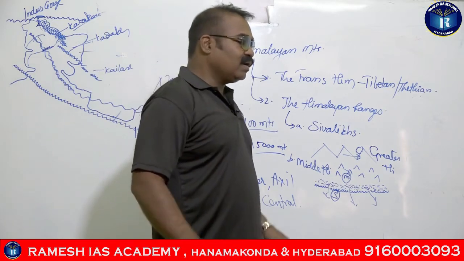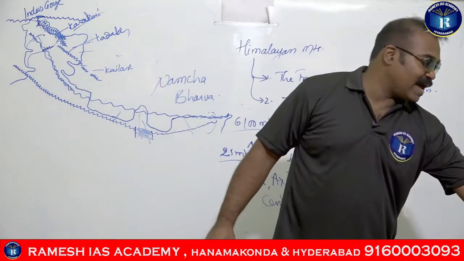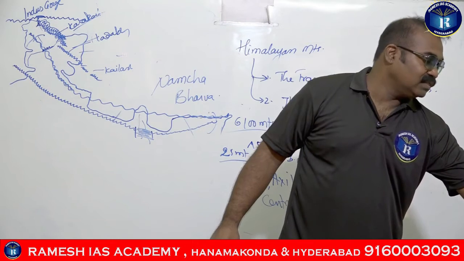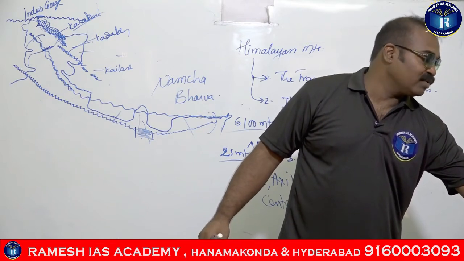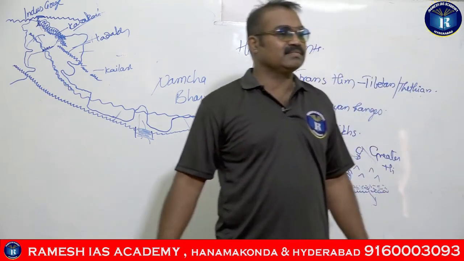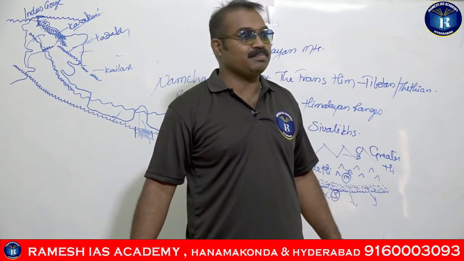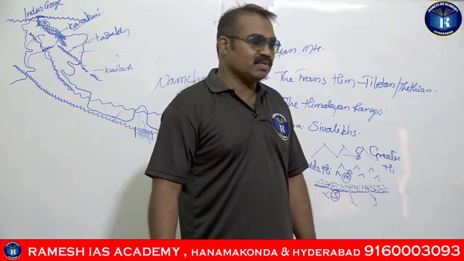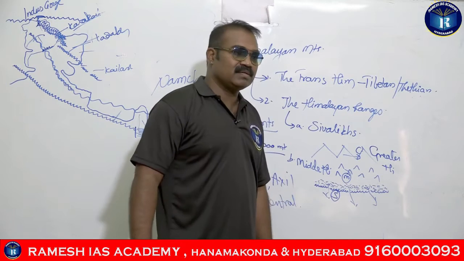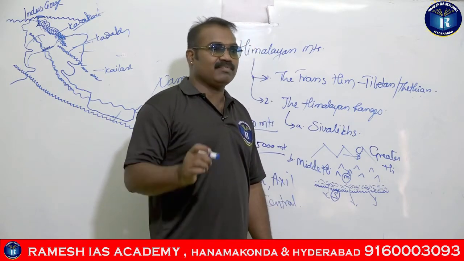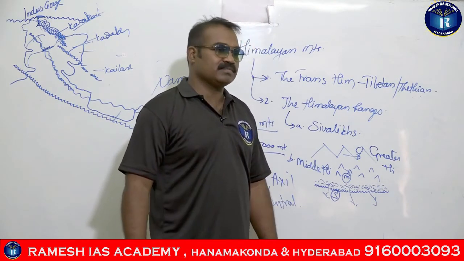Right, and as we have seen, the highest peaks of the world are present here in the Greater Himalayas. So the Greater Himalayas boast the highest peaks of the world, and we know that the highest peak of the world is Mount Everest. The height of Mount Everest is 8850 meters.